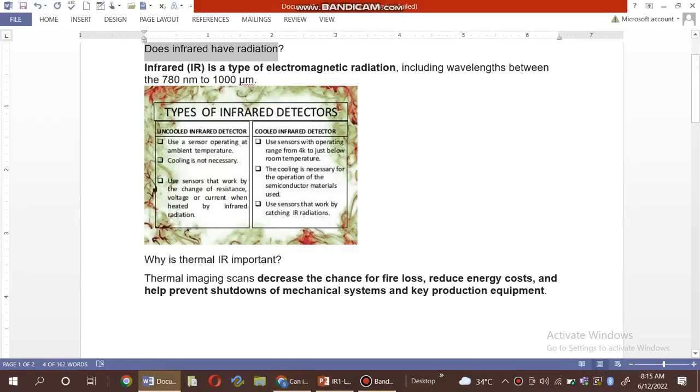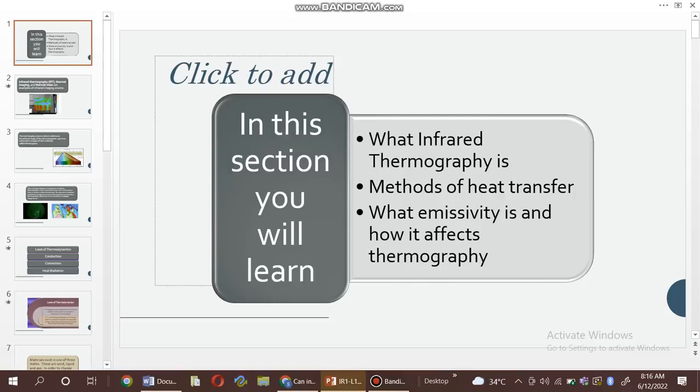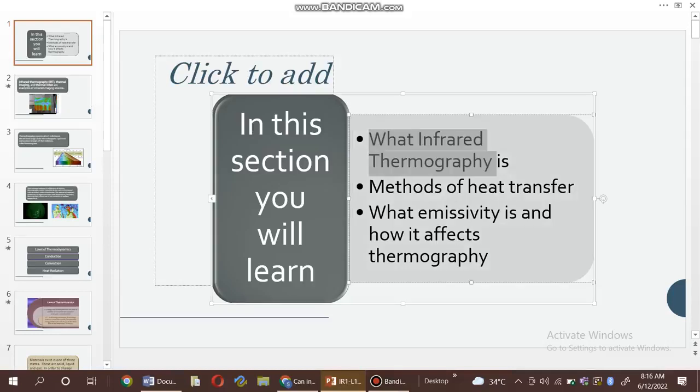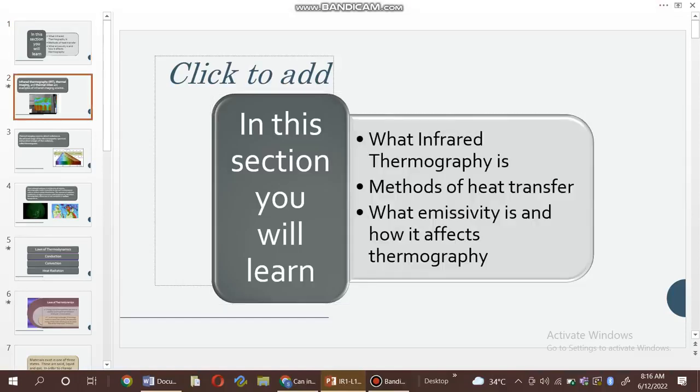First of all, you can see here, infrared (IR) is a type of electromagnetic radiation, including wavelengths between 780 nm to 1000 um, and it also gives more description. There is also a PPT slide which gives more detail about that. I can open it. You can see here what thermography is, methods of heat transfer, what emissivity is, and how it affects thermography. I can scroll it and you can see here